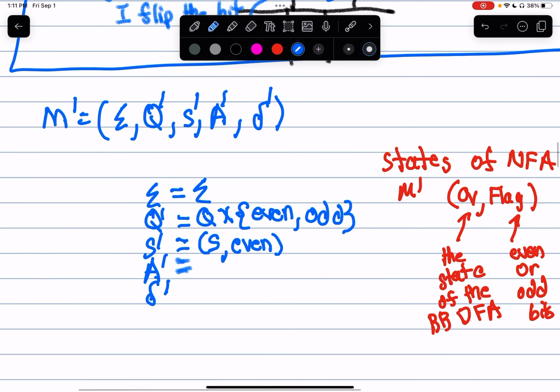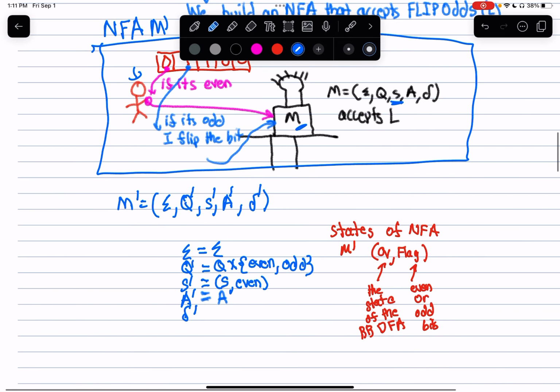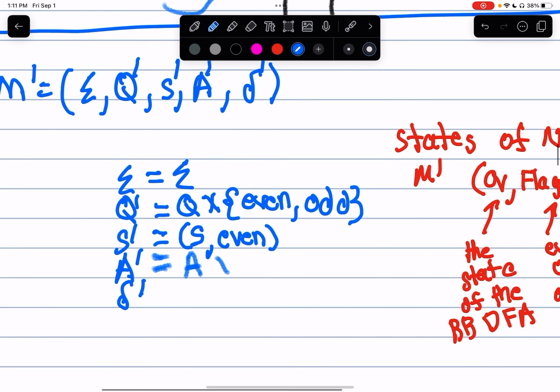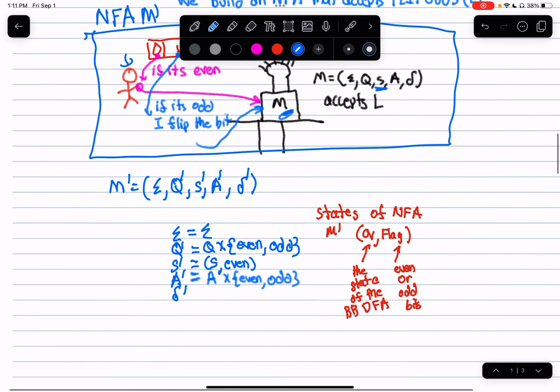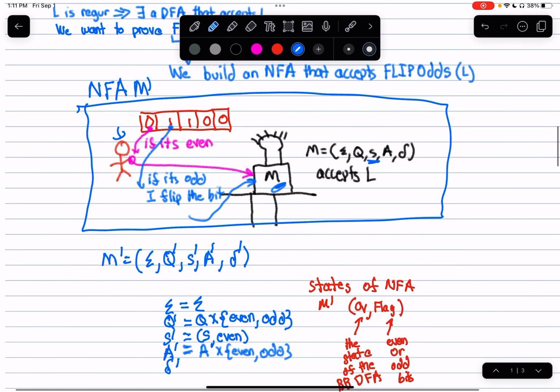So I take the accepting states of the DFA that I have, this black box over here, and I take a cross product with even and odd. It does not matter if my string has an even length or an odd length. As long as I've consumed every single input character, regardless of whether this is even or odd, if this black box lights up, I know the string belongs to the language M.